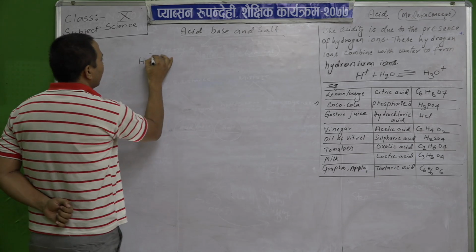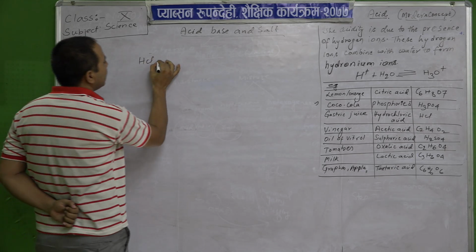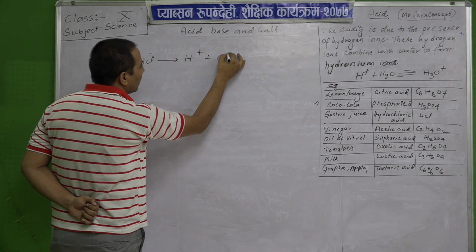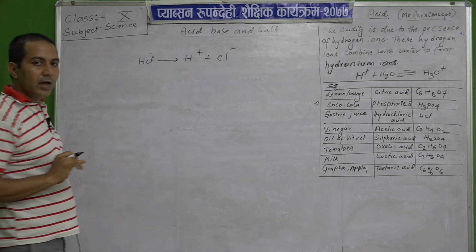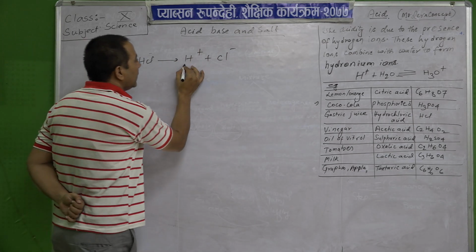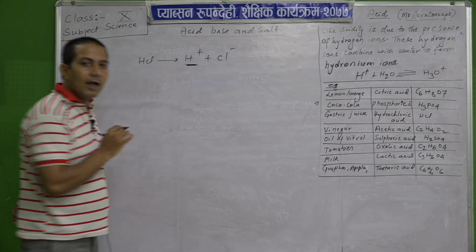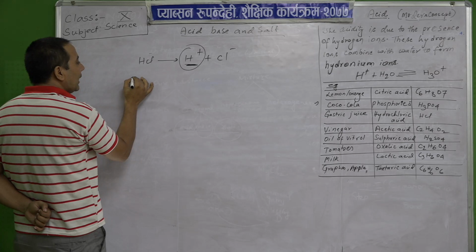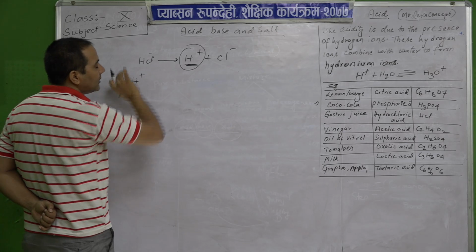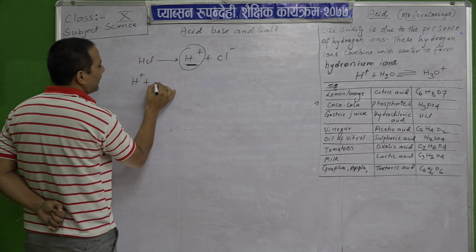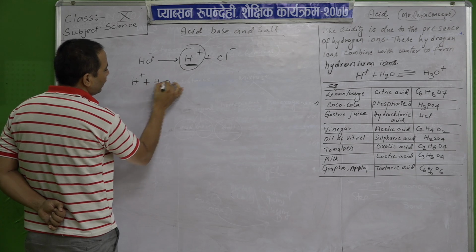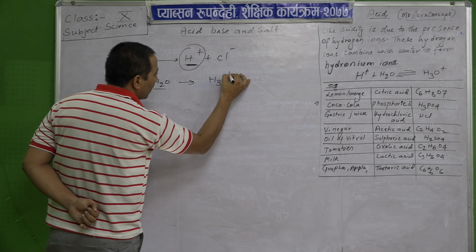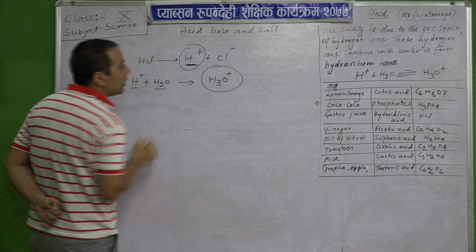Suppose HCl. When this HCl is dissociated, it changes into hydrogen ion and chloride ion. It produces hydrogen ion. And when this hydrogen ion reacts with water, when HCl is dissolved in water, what happens? H+ reacts with H2O to form H3O+, the hydronium ion.